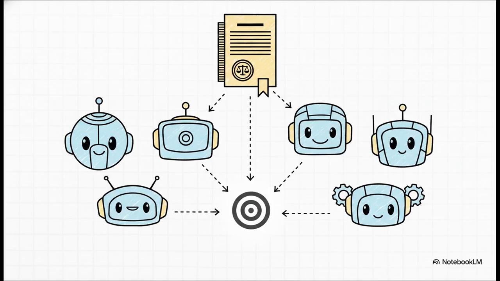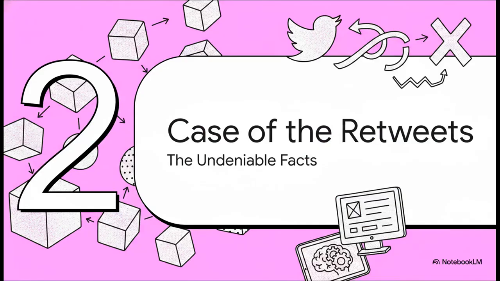We really wanted to see what the digital consensus would be. And keep in mind, these models operate on entirely distinct architectures, but as you'll see, their conclusions lined up with absolute precision. Moving on to part 2, the case of the retweets, the facts.